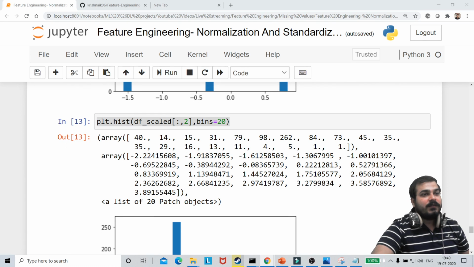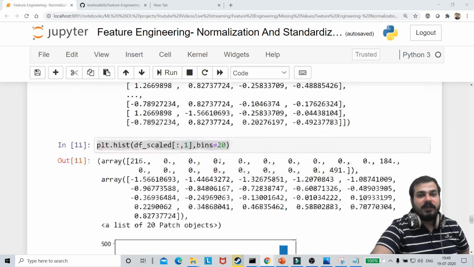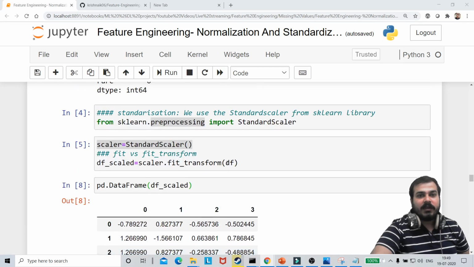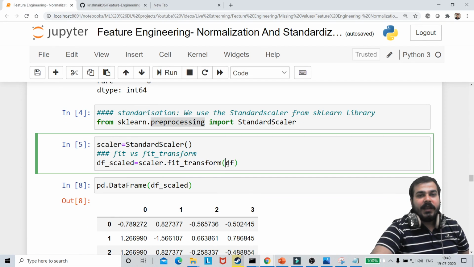Can I get a quick yes if you're understanding? Type error, fit_transform missing one required argument. Okay, inside fit_transform you have to give one parameter, guys. Always remember that. The data frame you have to actually give.